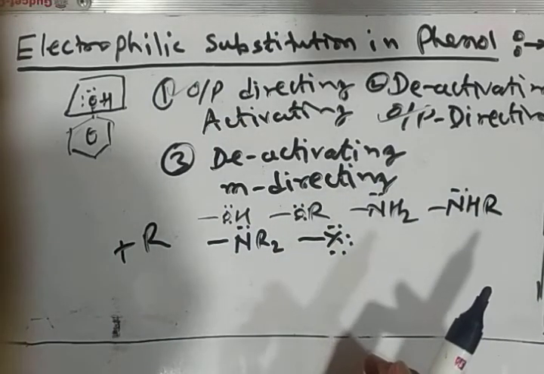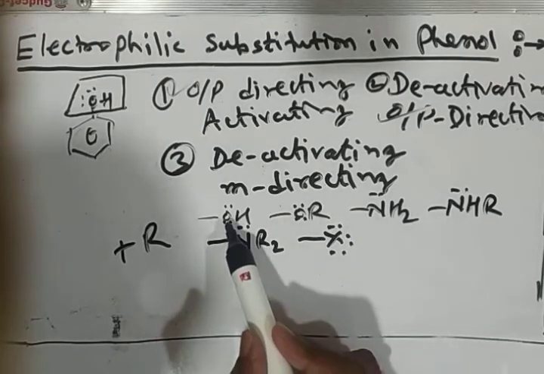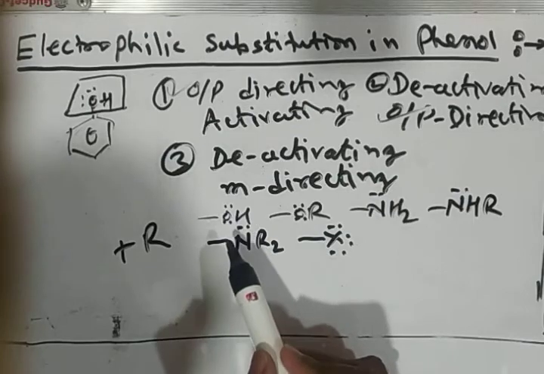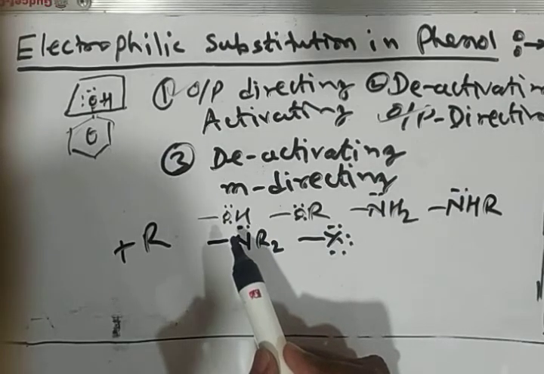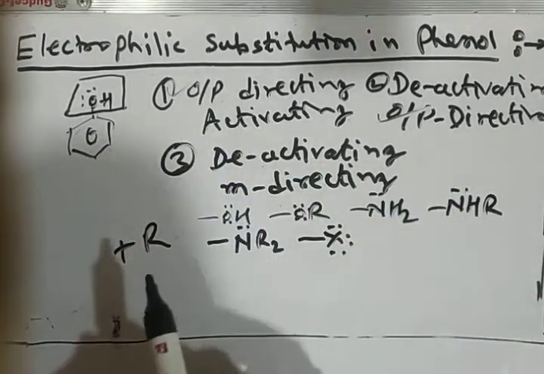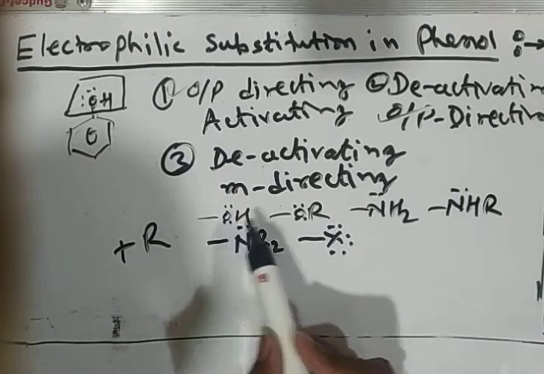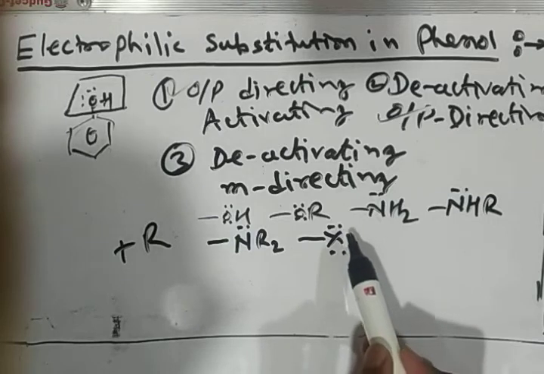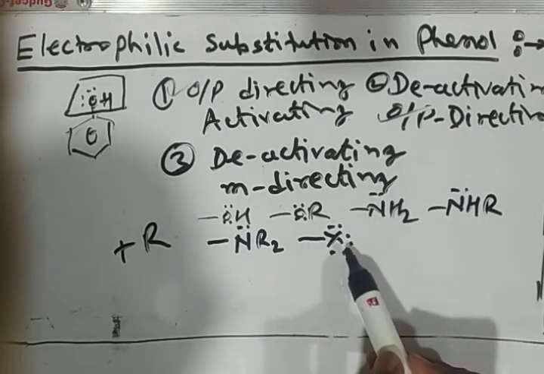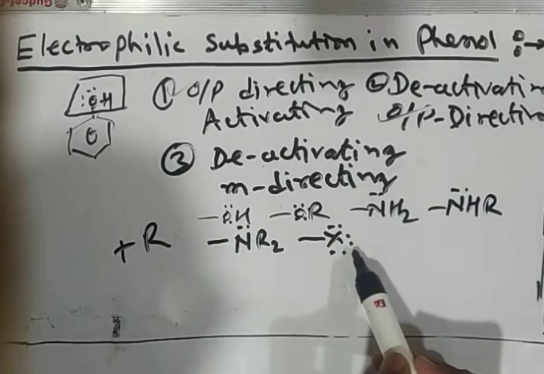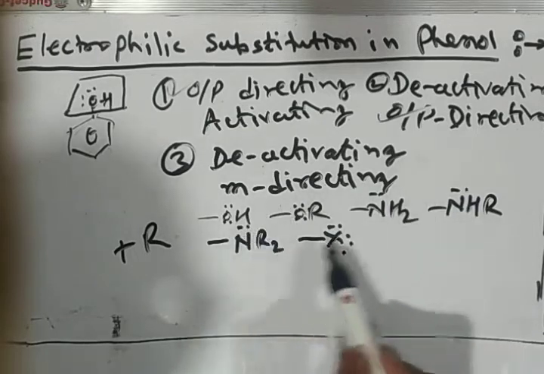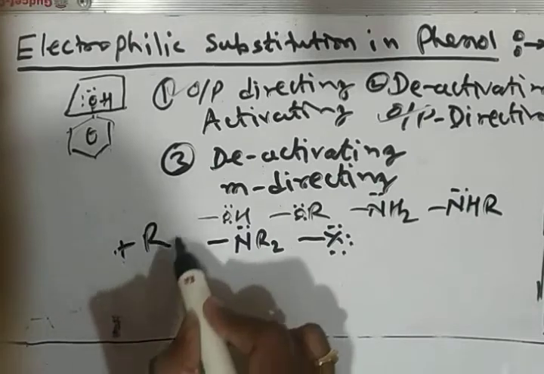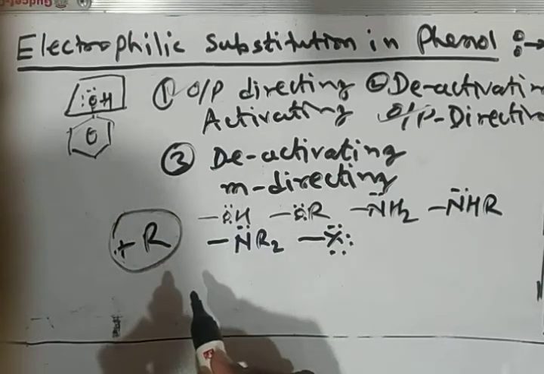How to understand? The atom which is directly attached to benzene, if it carries a lone pair of electrons, then the group is definitely an ortho para directing group. Here oxygen, nitrogen and halogen are atoms which carry lone pairs of electrons. So these groups can act as ortho para directing. They have a tendency to create a positive resonance effect.